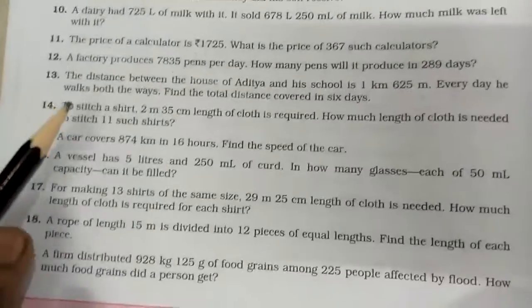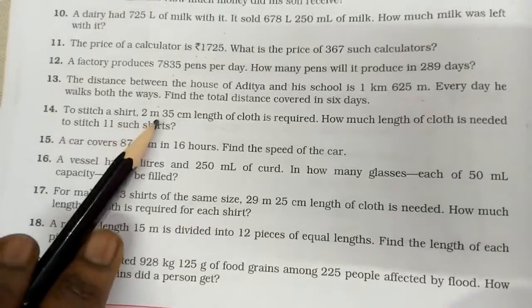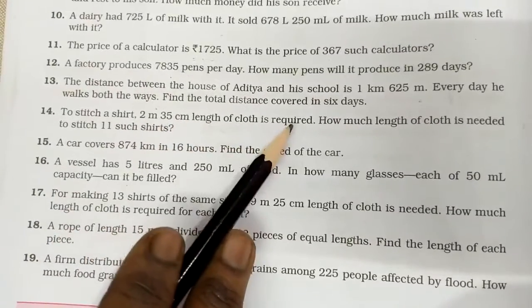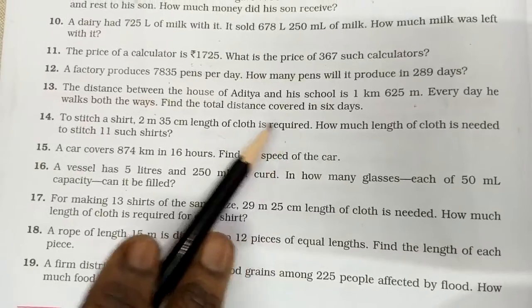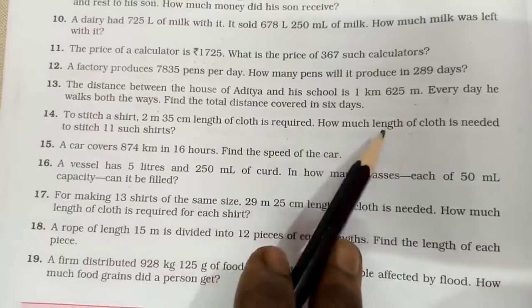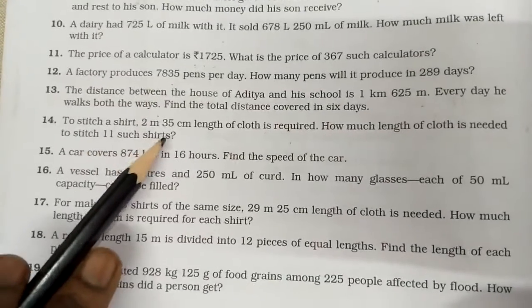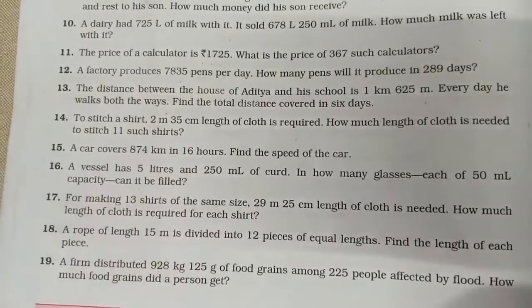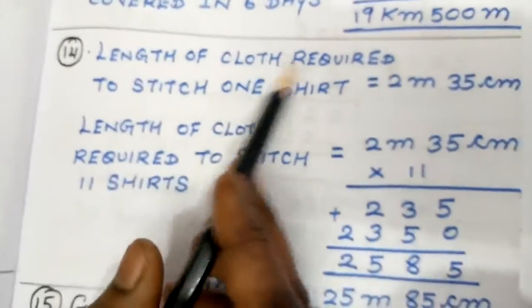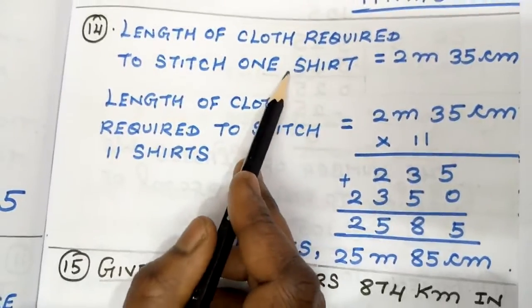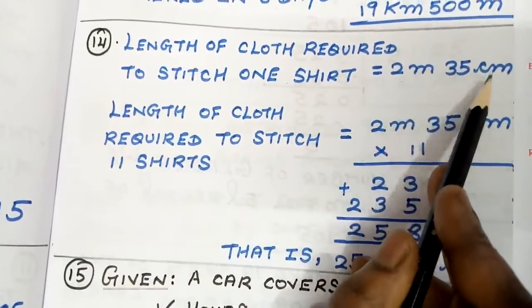Coming to question number 14. To stitch one shirt, 2 meter 35 centimeter length of cloth is required. How much length of cloth is needed to stitch 11 such shirts? So to stitch 11 shirts, what is the length needed? The length of cloth required to stitch one shirt is 2 meter 35 centimeter.